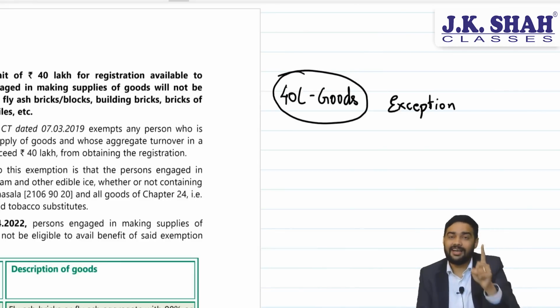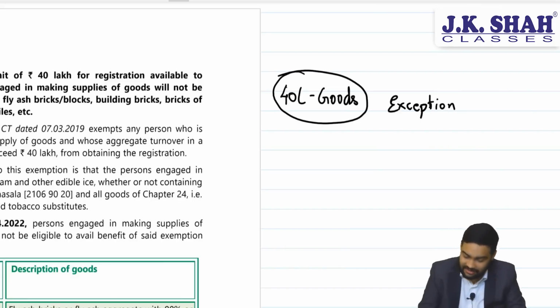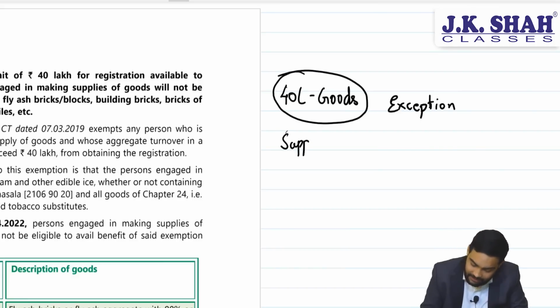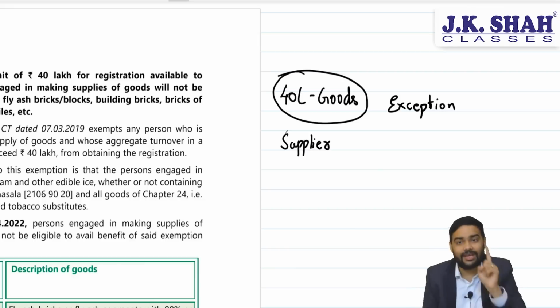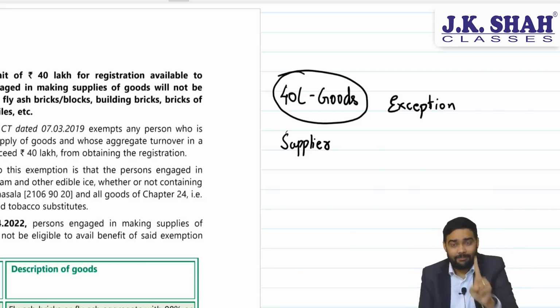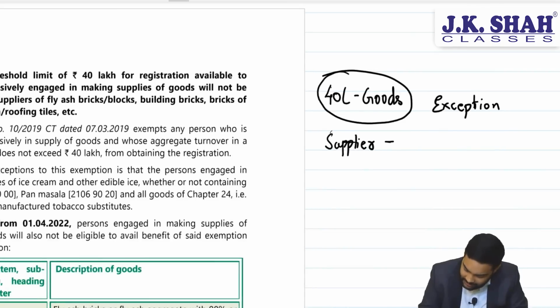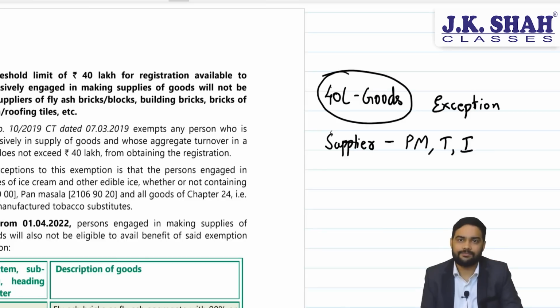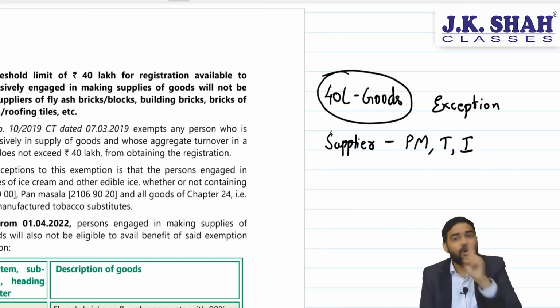Now here important to note, the law does not say manufacturer, the law says supplier, and supplier can cover both manufacturer as well as trader. Supplier of pan masala, tobacco, ice cream, these three were mentioned. Aerated water was not there, even today it is not there.